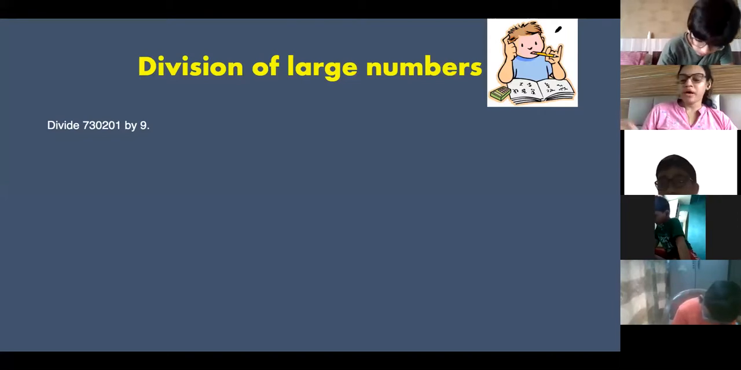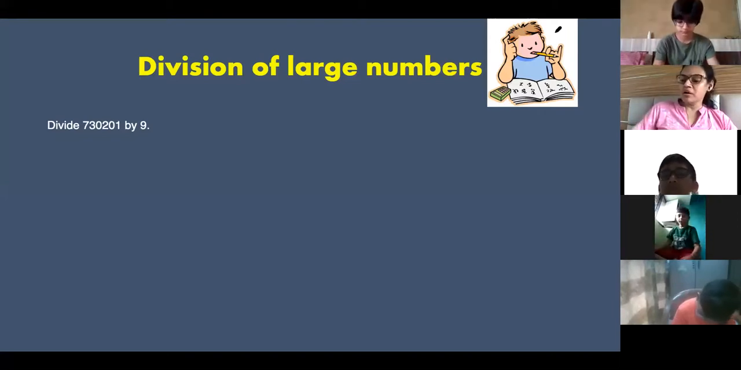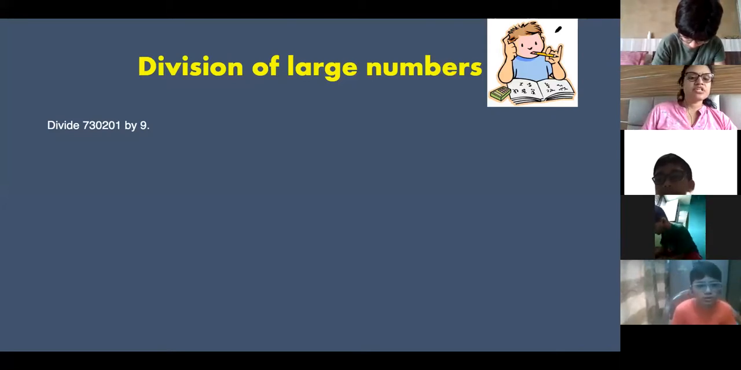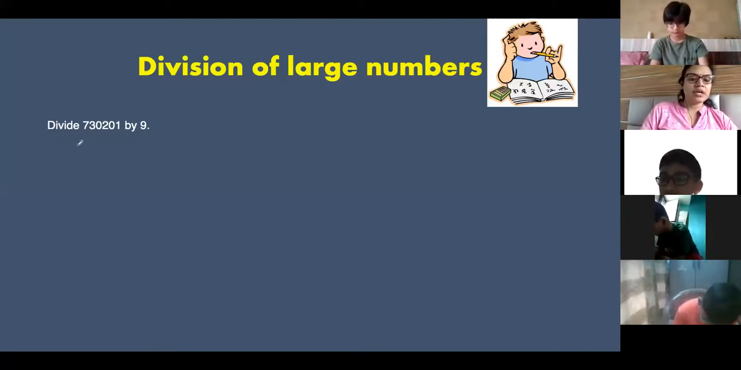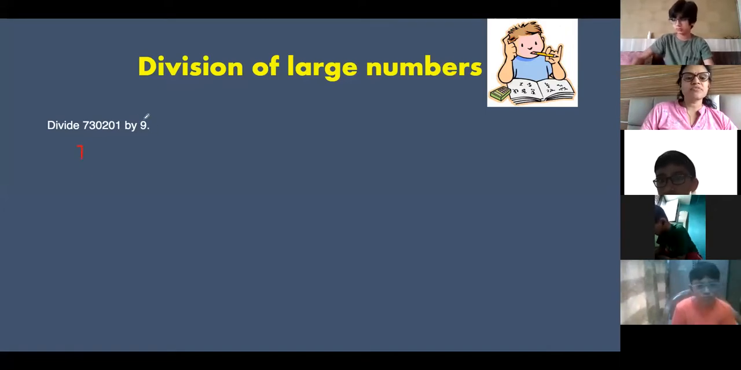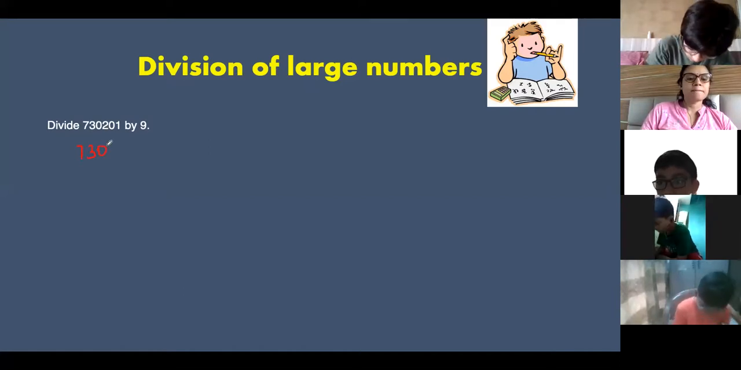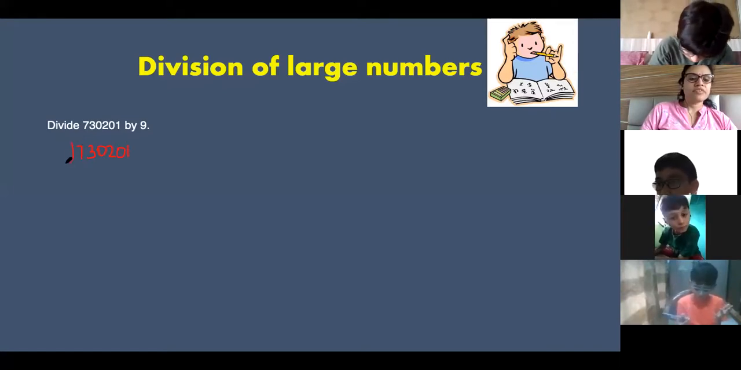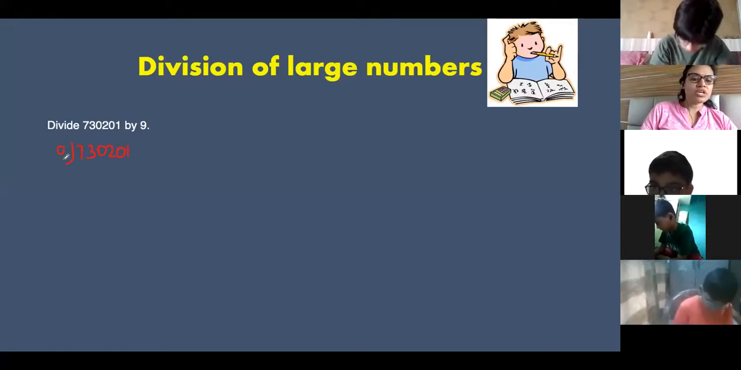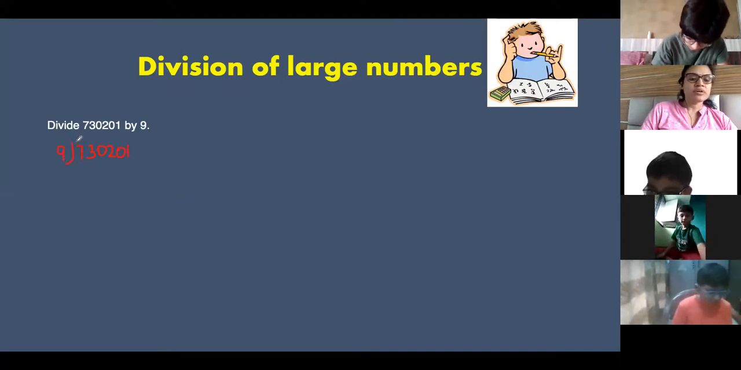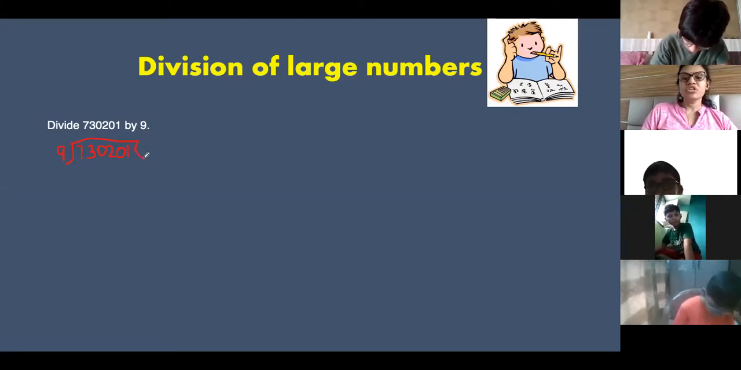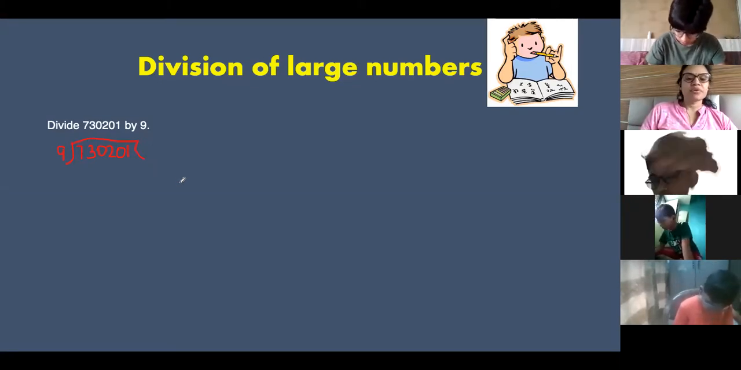Ma'am, I want answer from everyone. Remainder, we have to divide. Divide, yes. 730201 by 9. I'm just writing it over here. You know, this one is the divisor. It is clear, na? This one is the divisor and this is the dividend. Everyone do it independently and I want to see who is doing it first and correctly. You can check your answer yourself also. Okay, start doing it.